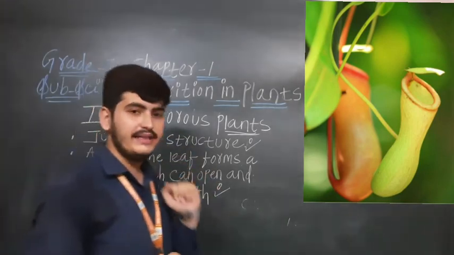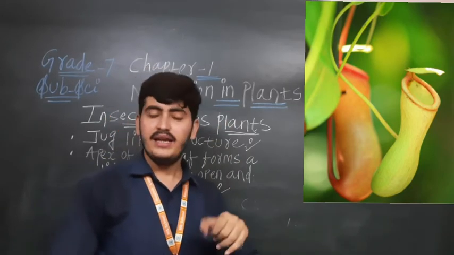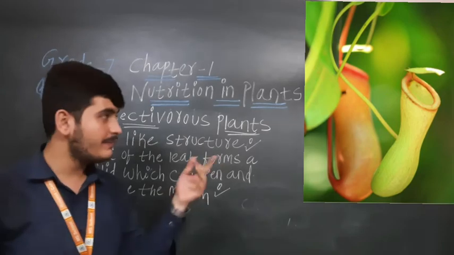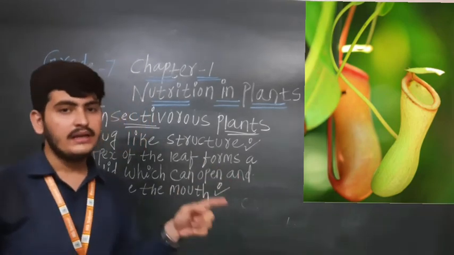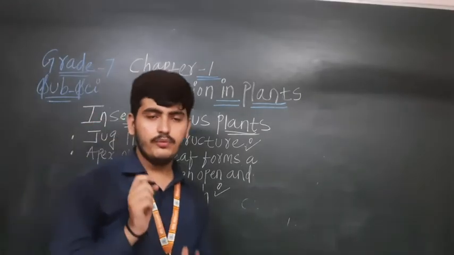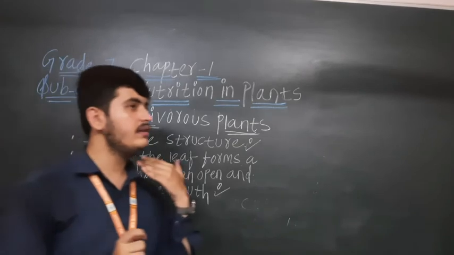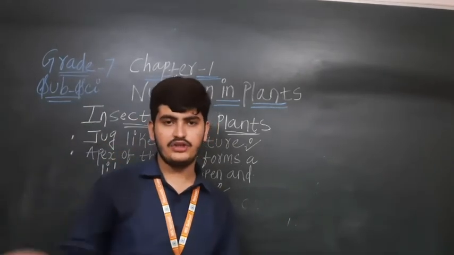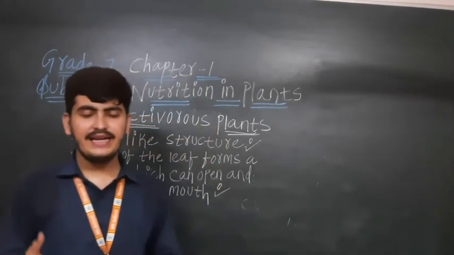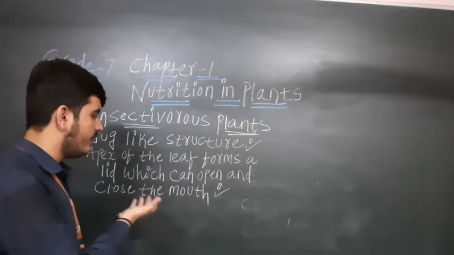अभी आपको बेटा lid भी दिख रही होगी इसमें. एक तो उसका शेप है बिल्कुल जग की तरह है वो. In the jug also a lid is there. In this plant also a lid is there which can open and close the mouth of the pitcher. जो open और close होती है बार-बार pitcher की. Now when the pitcher is opening the lid and when the pitcher is closing the lid, when any insect is there, so at that time the pitcher opens the lid.